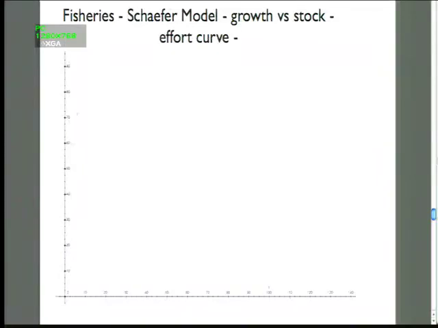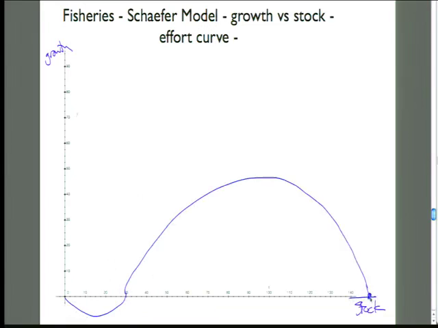Very limited model. So we have some fisheries model that we went through too. And this has two parts to it. First, there is a stock and a growth. So there is some population. There's just going to be some population dynamics curve here, and it's going to have a few different points to it. First is this is with no harvesting. This would be the equilibrium up here. You could call this the carrying capacity.